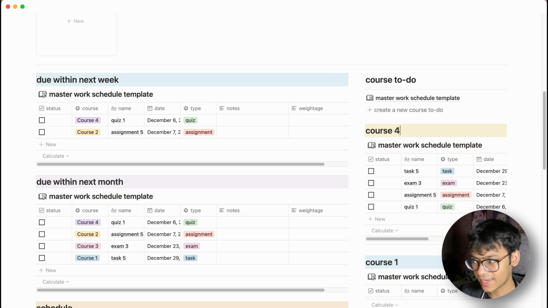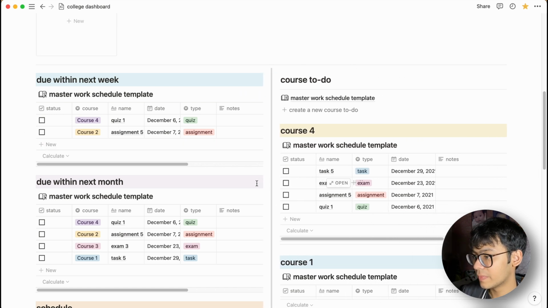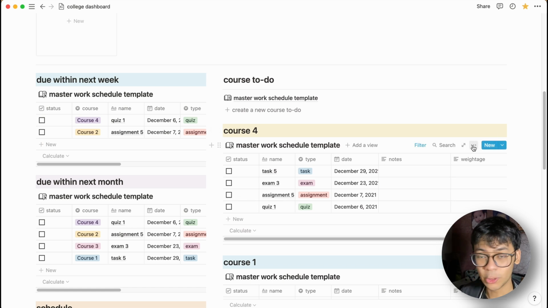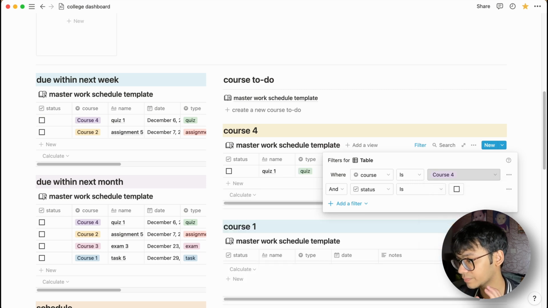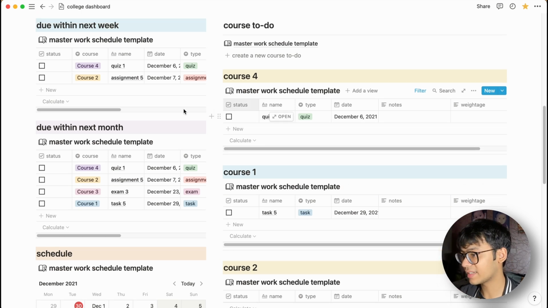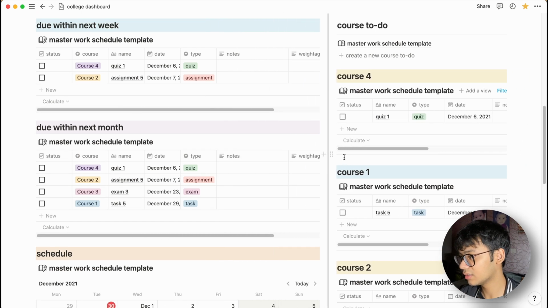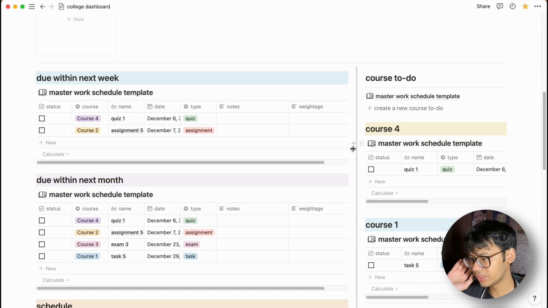So just put 4 in terms of X. And to set up this masterwork schedule, what I'll do is first drag this out, because you need to see the 3 dots in here. I'm gonna click filter again, and the same as we did when we were setting up the semester courses, we're gonna check course is course 4. Alright, now there we go. We have course 4 set up. Now you can go back here and just look at that. Voila. So now you can see what's due for course 4 here, as simple as that.